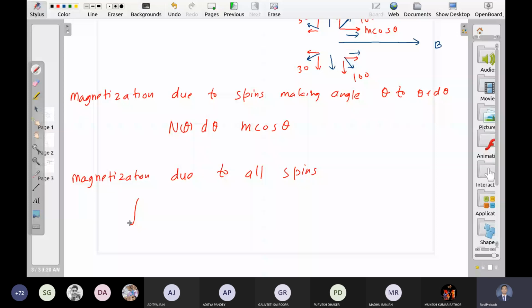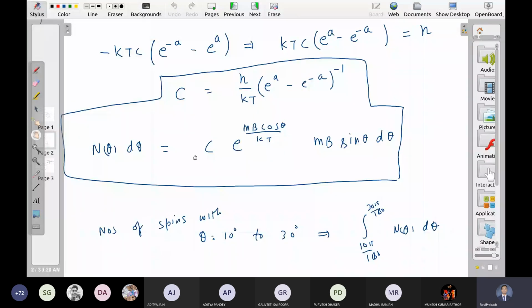This is equal to M. So now we can calculate M. n theta we know, we have calculated it. Such a big number, let me write it in the previous style again: c kt e to the power a cos theta a sin theta d theta.